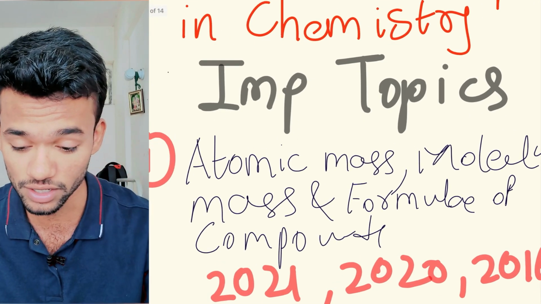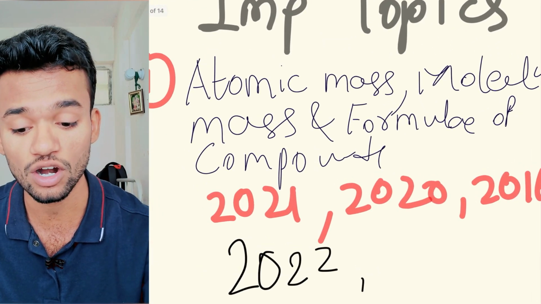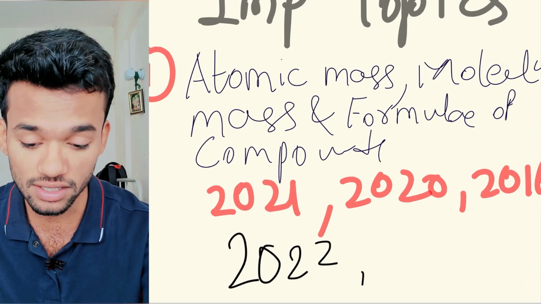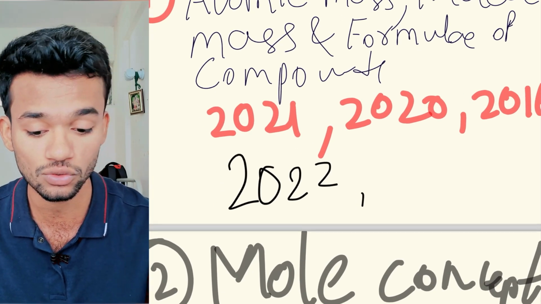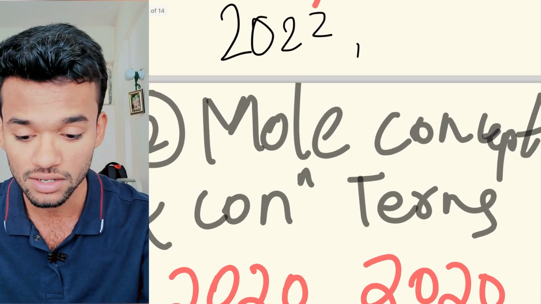First, make sure that you always focus on the topics of atomic mass, molecular mass and formula of compounds. You can see the questions that they asked in 2021, 2020, 2016, 2022, and I think even in 2023.